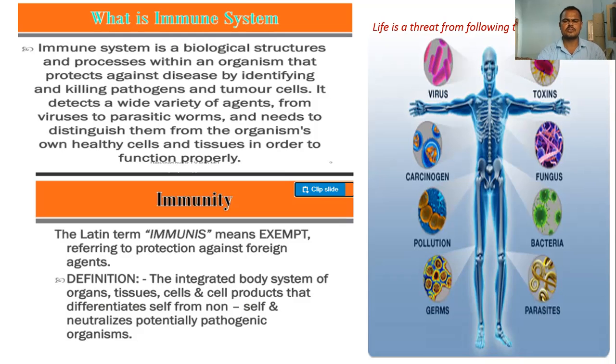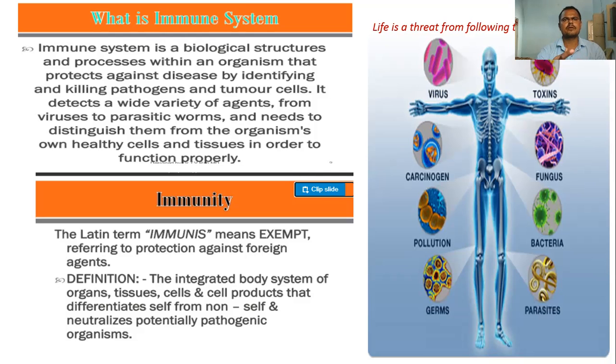That's why we call them biological structures, which protect against diseases by identifying and killing pathogens. I mentioned two words. The first one is identifying, and the second one is killing. What is identifying? Identifying means identifying the causative agent, the invader, the foreign body which comes inside the body, whether it is self or non-self.